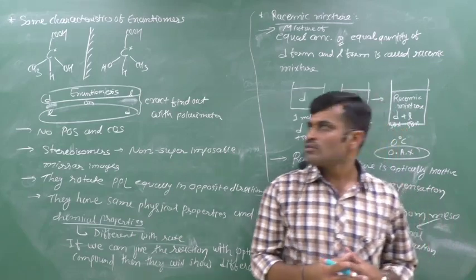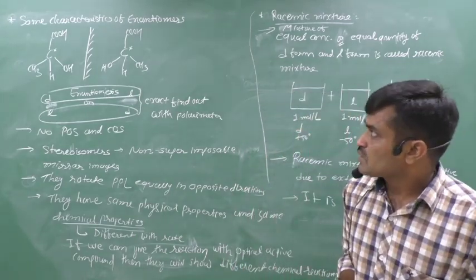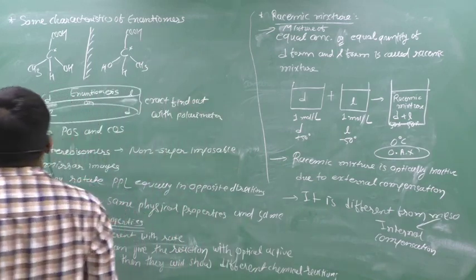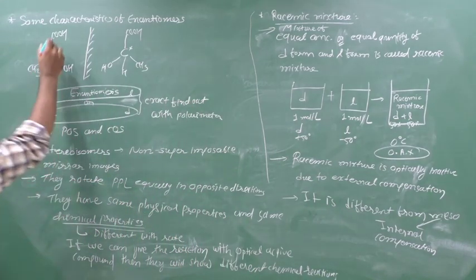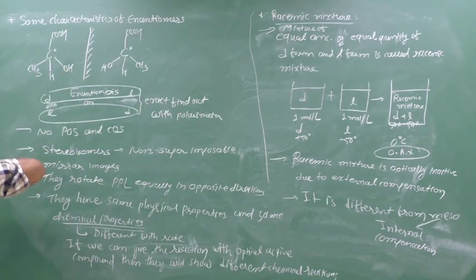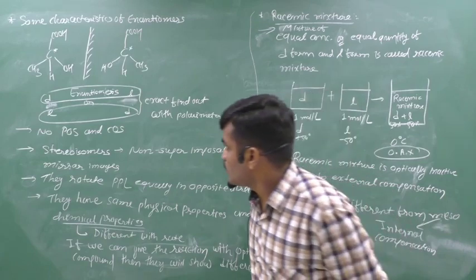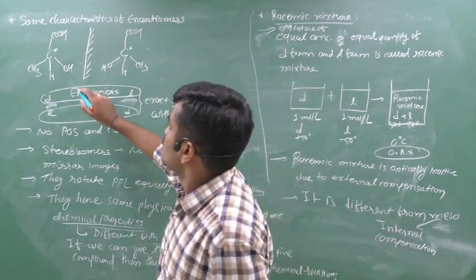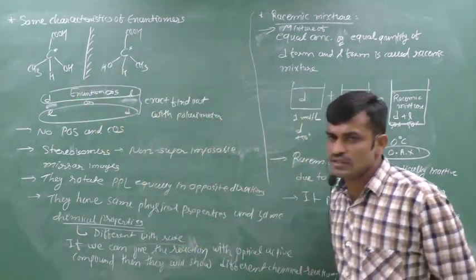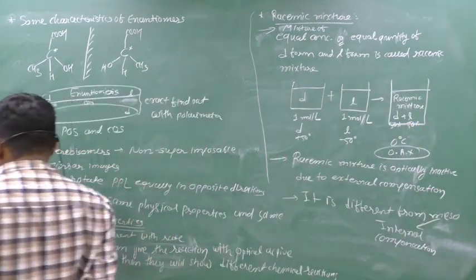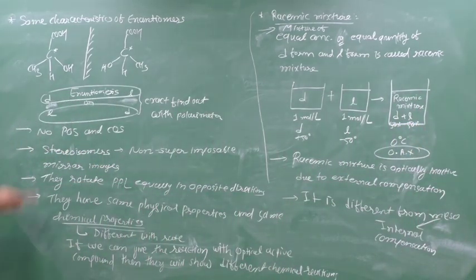Now we can study some characteristics of enantiomers. Suppose we have a lactic acid like that: COOH, OH, H and CH3. It is optically active because this carbon is chiral. Now if you draw the mirror image, it is like that, and these two are enantiomers of each other because they are non-superimposable mirror images. We can say that both are optically active.